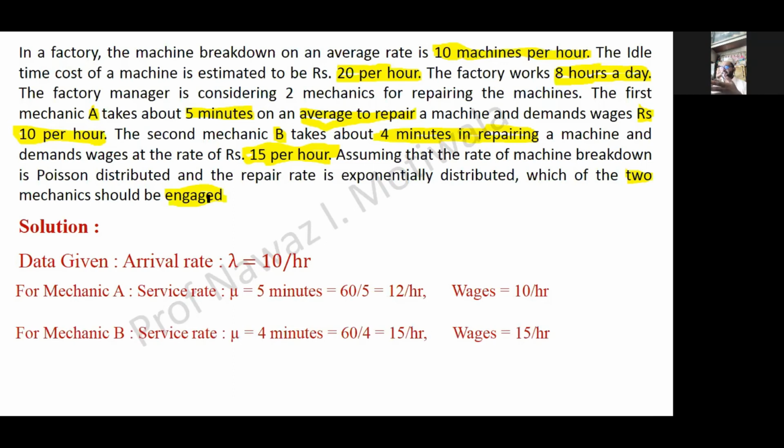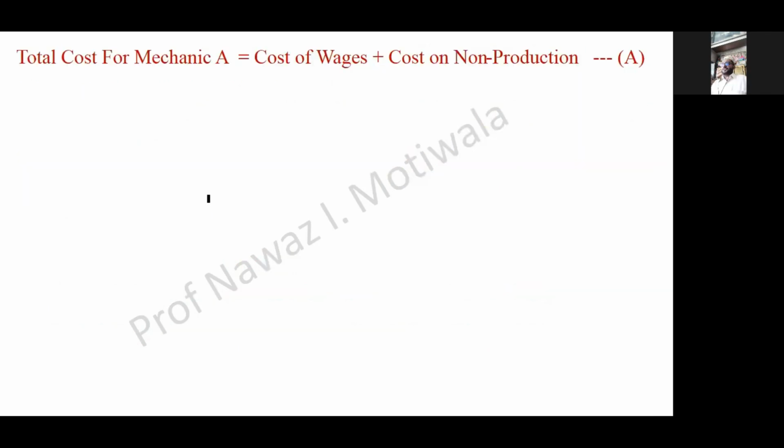That means he can repair 15 machines per hour, and also he demands 15 per hour as his wage. Total cost for the mechanic. Okay, so minimum cost means we have to consider every cost. That should be minimum, not only for the mechanic, so the entire cost should be considered.